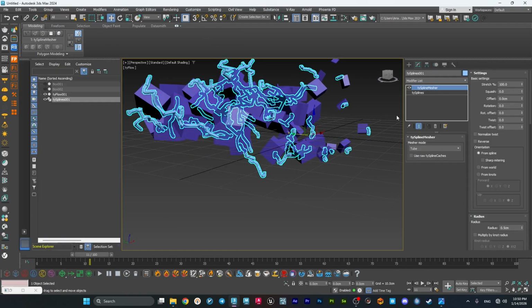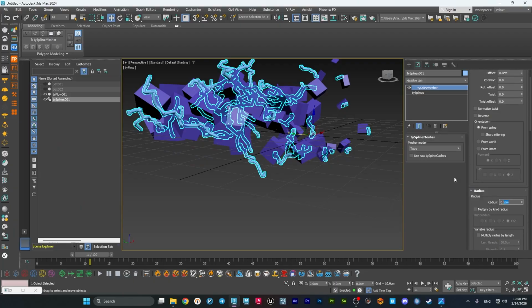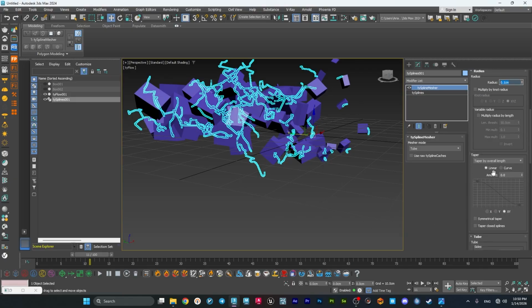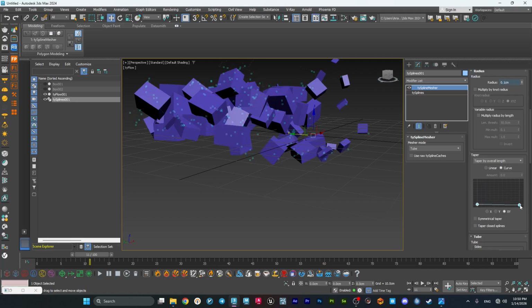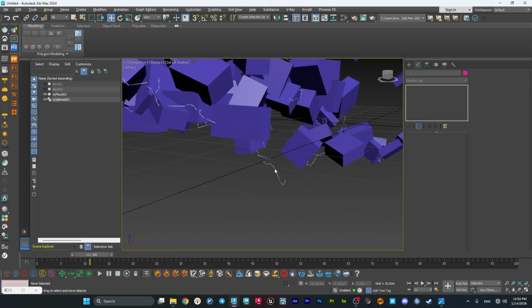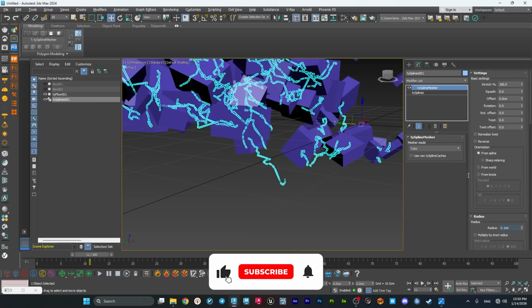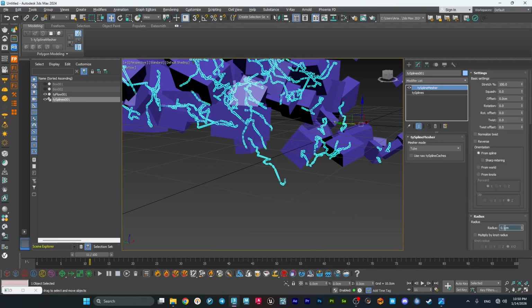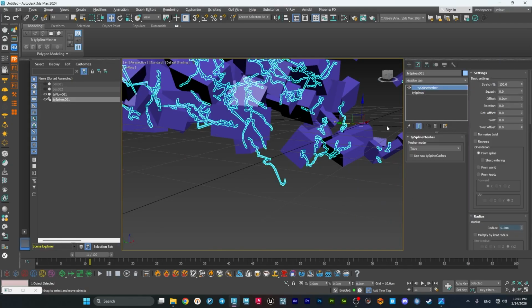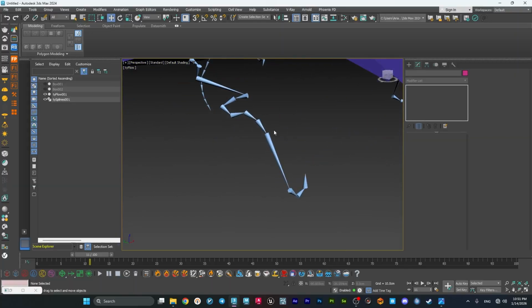It's so thick. So what I'm gonna do is to change the radius to maybe 0.1 and taper by curve, sorry, and do it something like this. It's nice. Maybe more. Maybe 0.2. And you see these artifacts here.